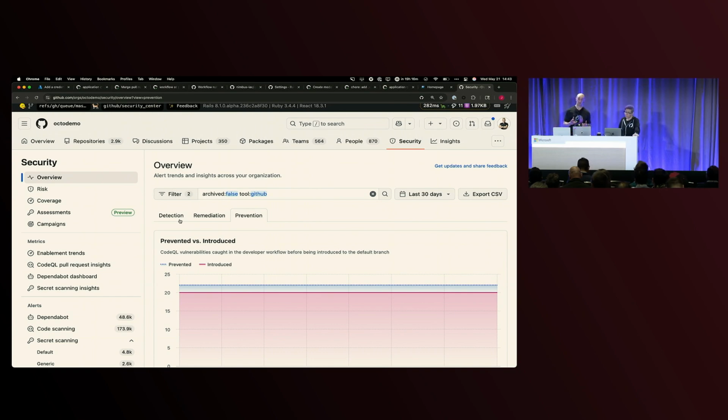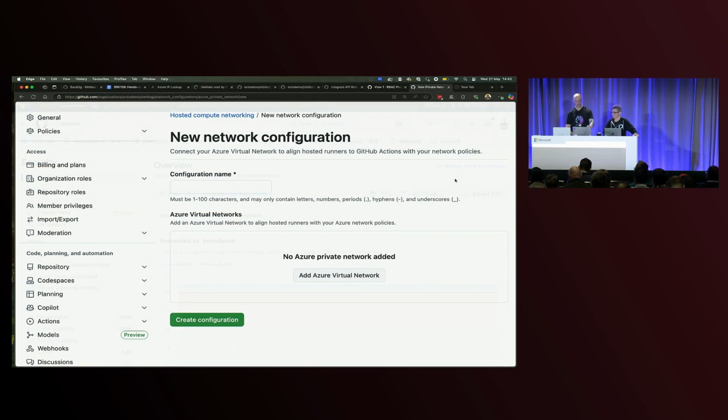The last aspect I want to think about when it comes to securing our CI/CD pipeline is how I'm going to do my connection potentially to my registry, my Artifactory, my Nexus, or anything I've got on-prem securely, or how I can provide access to that. One thing we've added in Actions is the ability for our hosted compute, as well as runners that run your action jobs, to have access inside your network. We've done that with something called VNet integration.